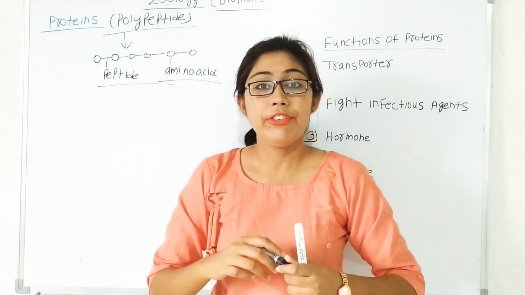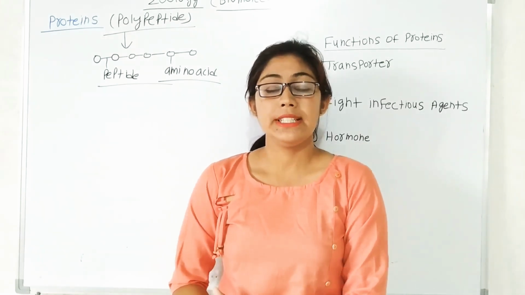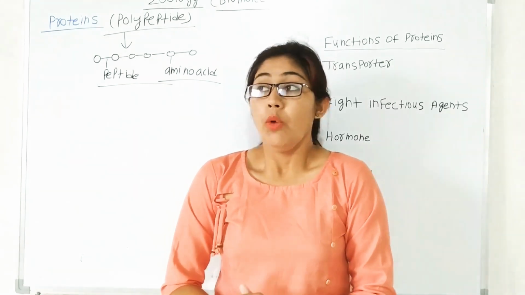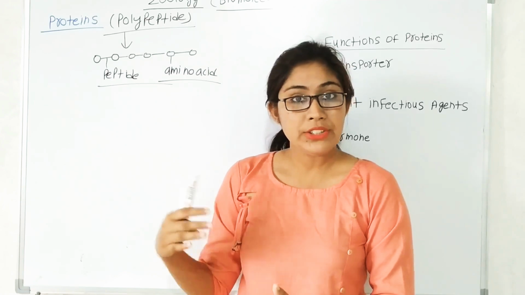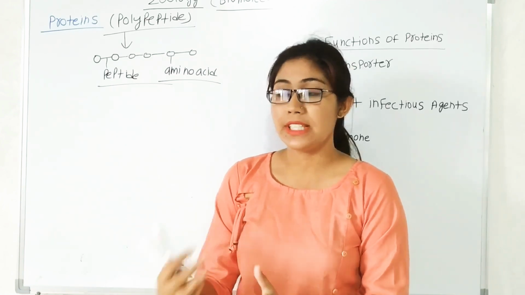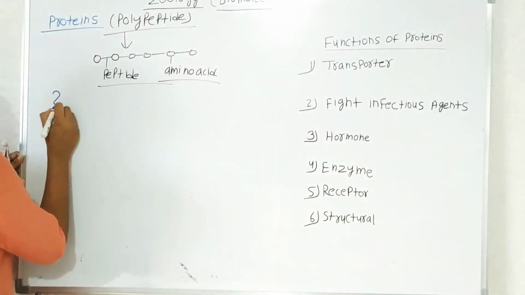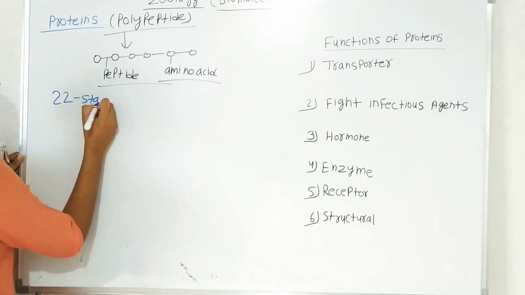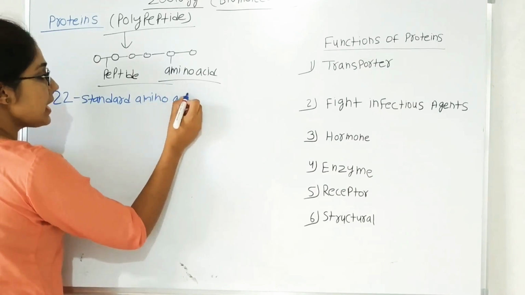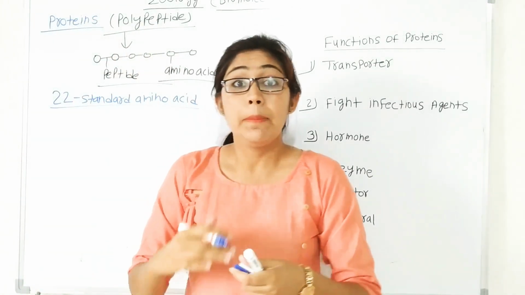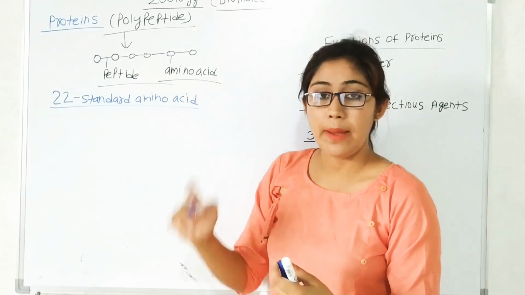Now there are many different types of amino acids, but only 22 amino acids act as standard amino acids. What is the exact meaning of standard amino acid? There are more than 300 amino acids present in molecules in organisms, but only 22 amino acids participate in protein synthesis. So they are known as standard amino acids. Standard amino acids means the 22 amino acids that participate in protein synthesis.